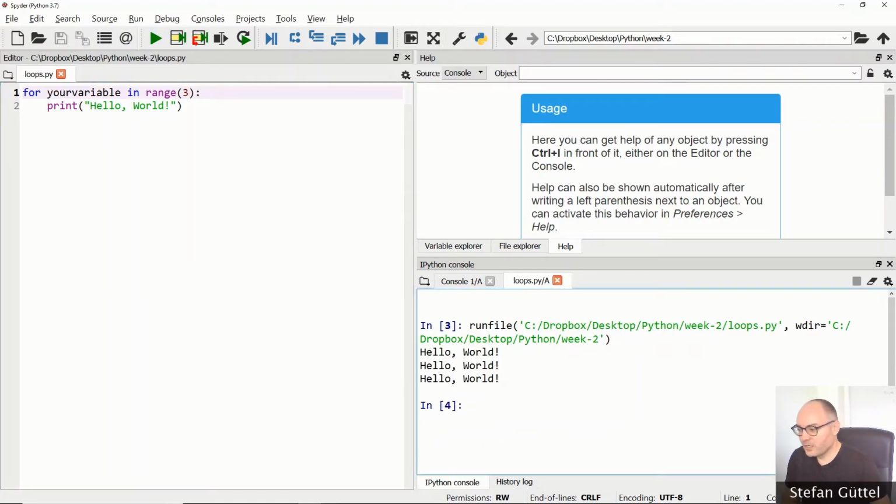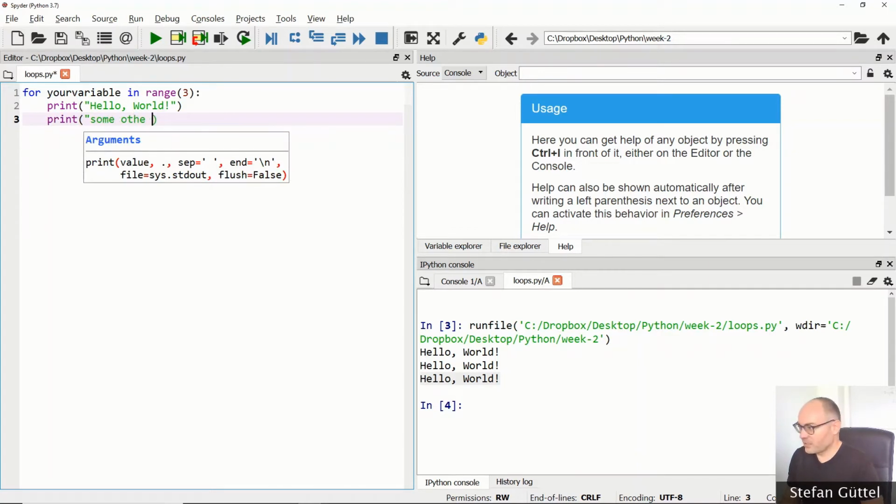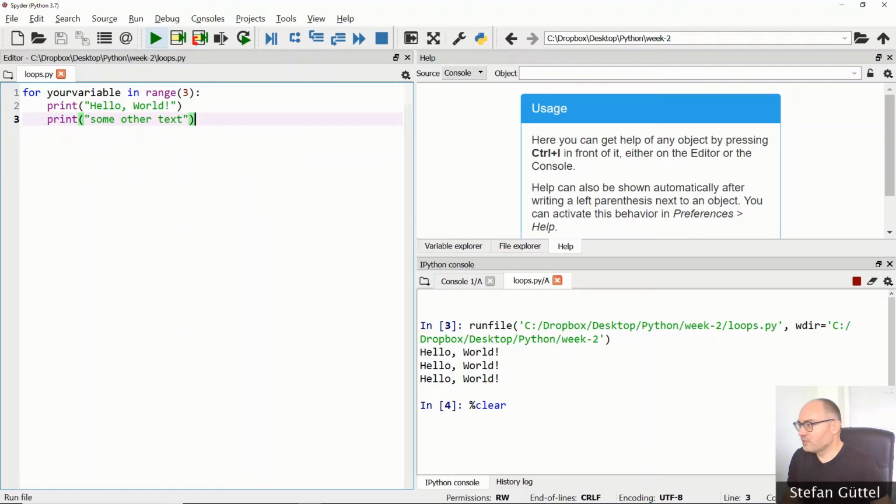As we expect, hello world is now printed out 3 times. Instead of just having one command that is repeated 3 times, can I have more than one command? Of course you can. So you can have some other print command here, or anything you like, in fact. Some other text. And when you run that, of course it will now repeat these two print commands together.